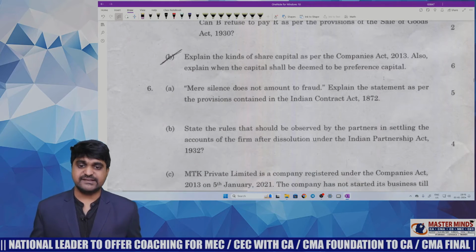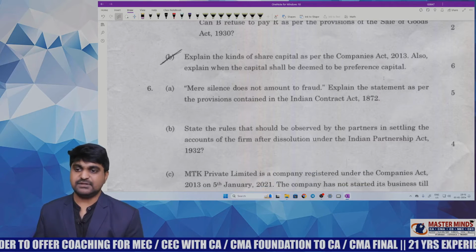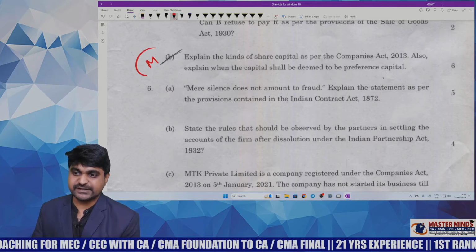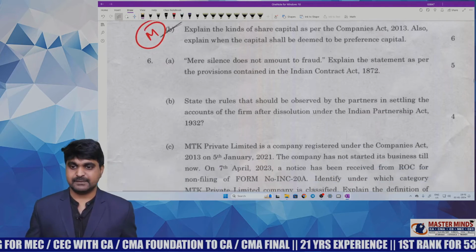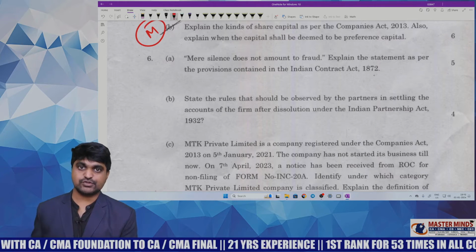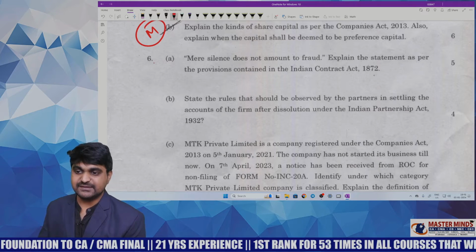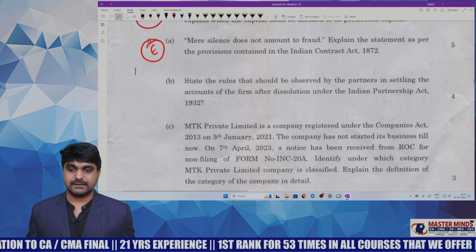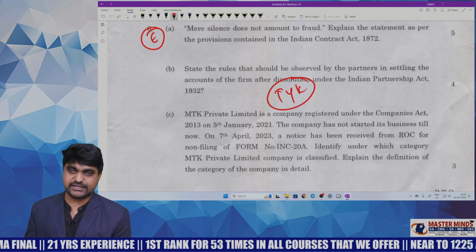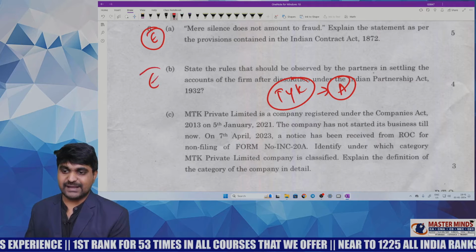Next one, kinds of share capital as per the Companies Act. You need to write about equity share capital and preference share capital. This is a B category question, so I'm giving moderate status because it is B category. Next, mere silence does not amount to fraud. This is an A category question, a very important question, and it has been tested various times in revision exams also. That's why easy. And mode of settlement of accounts. This kind of question is already there in our TYK questions, and here it is an A category question. That's why I'm giving easy status.